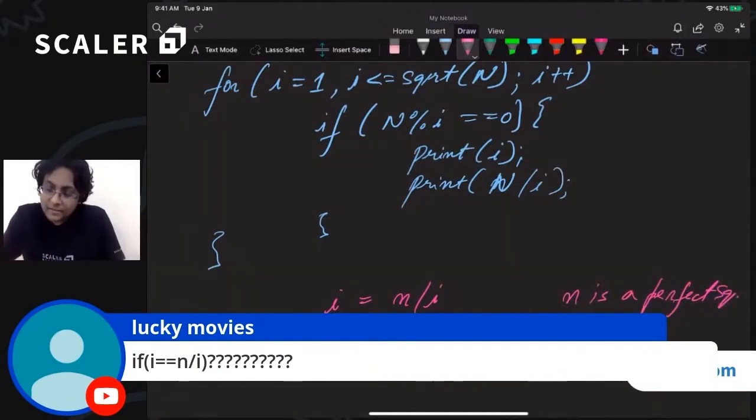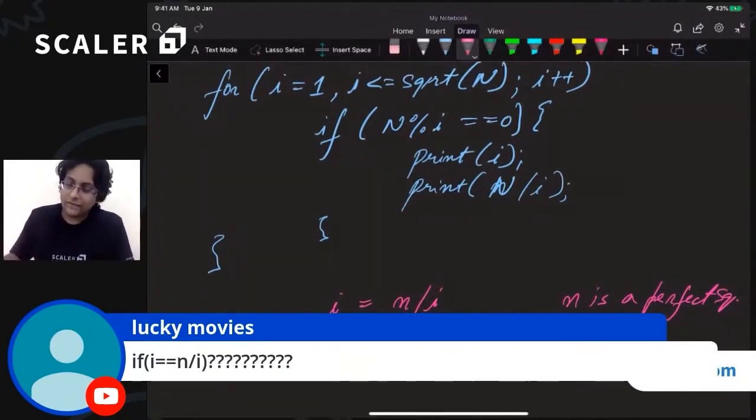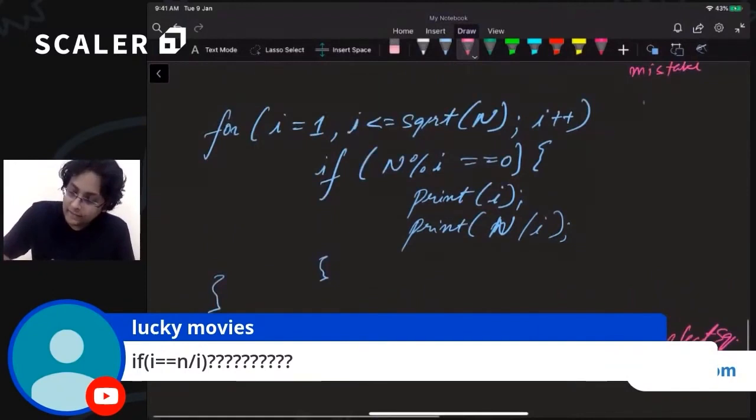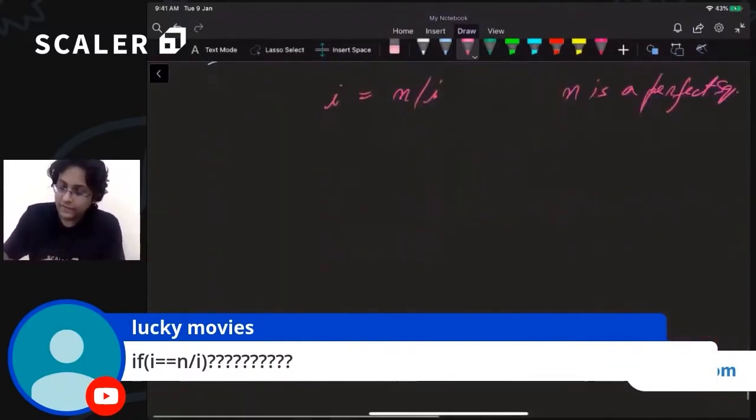you will be printing this number 2 times, right? That is not very good. You will be printing this 2 times. That is not very good. So how can we fix this? Right. So first of all, is everyone clear? If n is 9, n equals to 9, what will we see? We will see I equals to 1. We will print 1, 9.